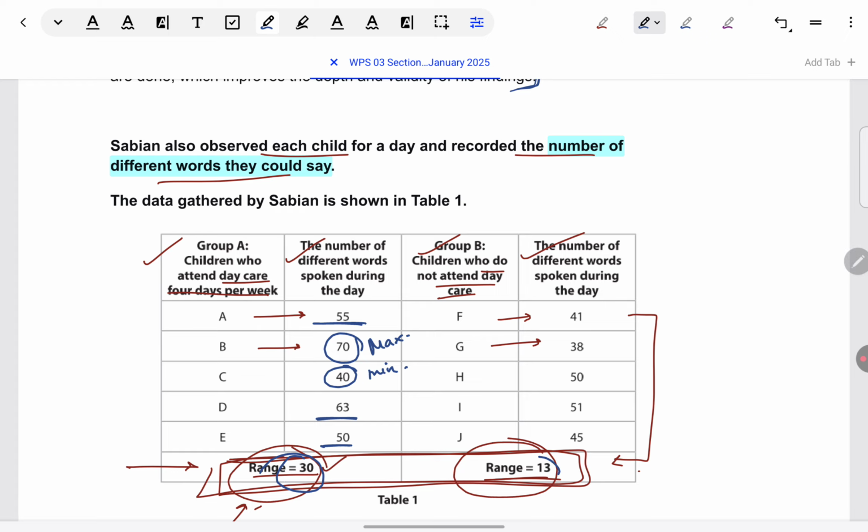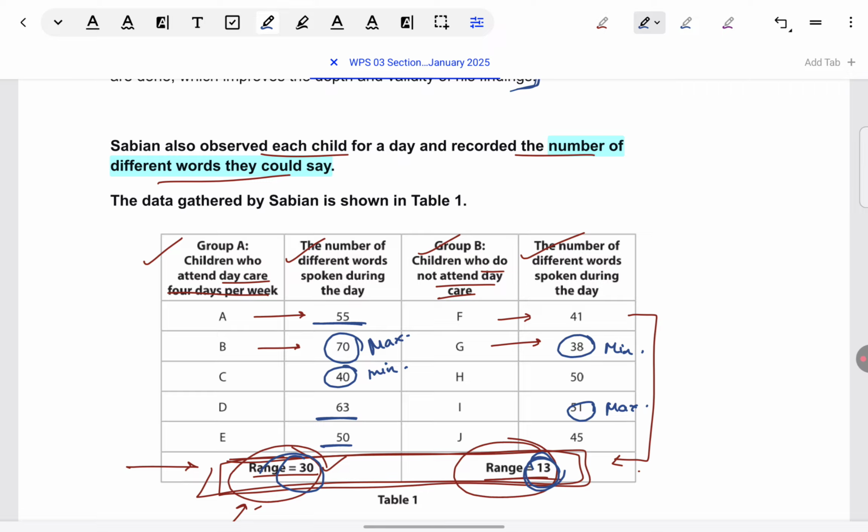In the same way, if you look at the range for group B, 13, the highest score here is 51 and the lowest is 38. Here, what does it look like? Like, what do the middle scores' variability look like? Do they really look very evenly spread out between 38 and 51? Yes, there are scores at all places in between, unlike the previous one.